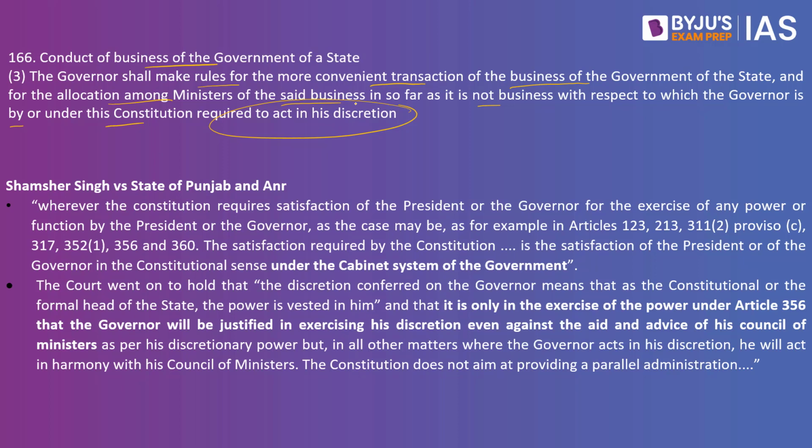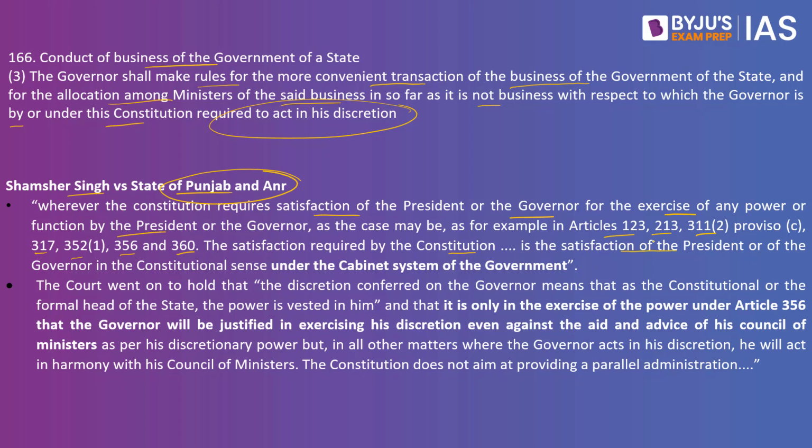This is what is being clarified in Shamsher Singh versus the State of Punjab and another. This happens to be one of the landmark judgments delivered by the Supreme Court of India. Wherever the Constitution requires the satisfaction of the president or the governor for the exercise of any power or function by the president or the governor, as the case may be, as for example in Articles 123, 213, 311, 317, 352, 356, 360,